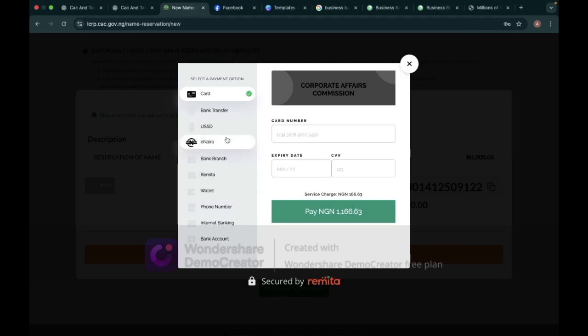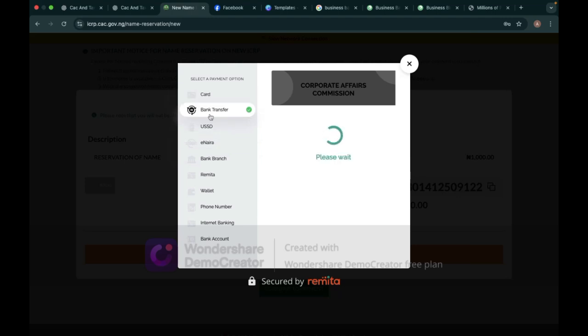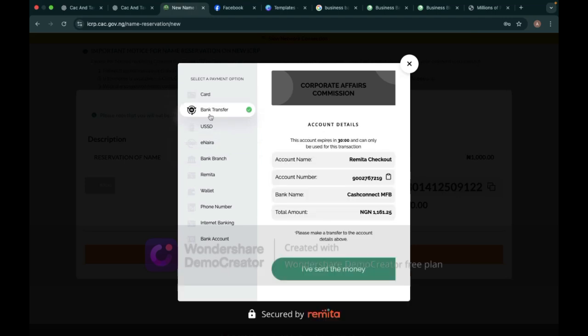Now you select your payment option. You can use card, bank transfer, or USSD, but I prefer using bank transfer. When you use bank transfer, you'll be given a one-time account number. Do not use this account number to make payments for anything except this particular 1,000 naira. In 30 minutes, the account will change. So if you have network issues and the page reloads, don't think it's still the same account. No, the account number would have been changed.